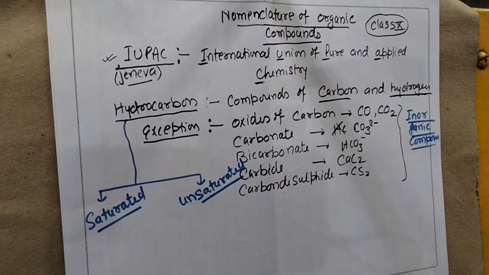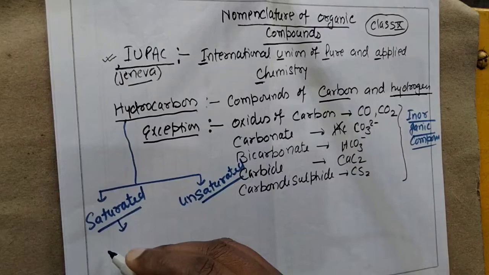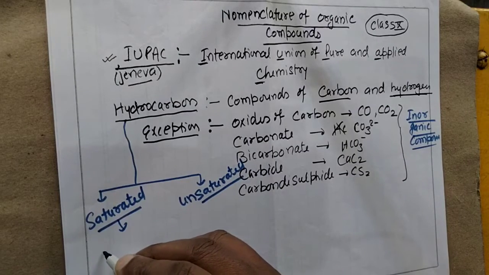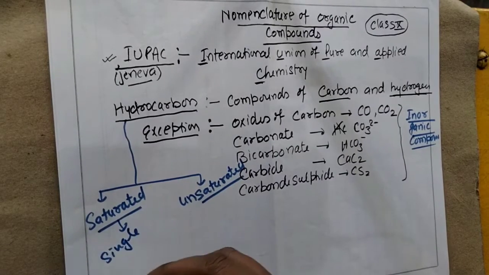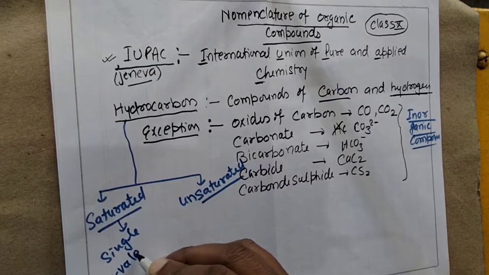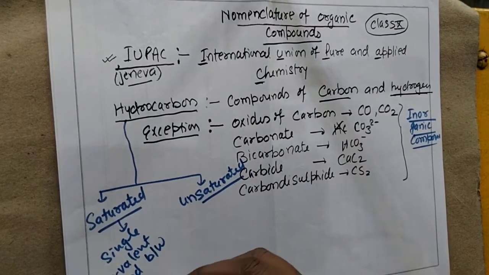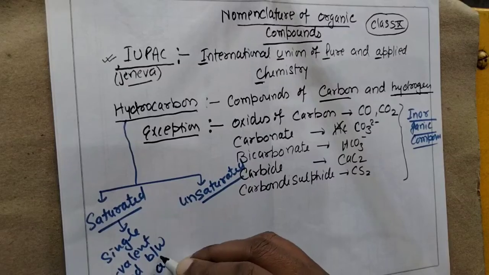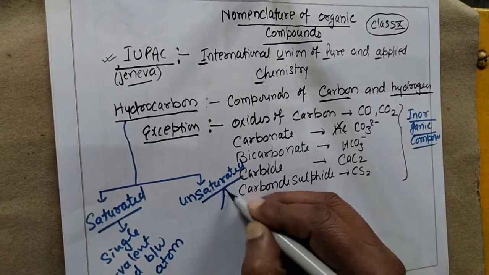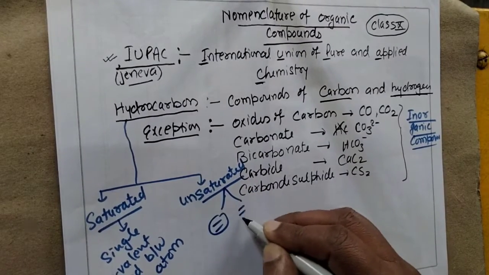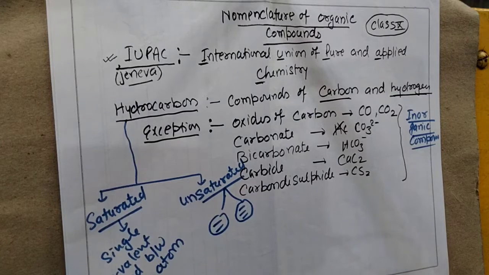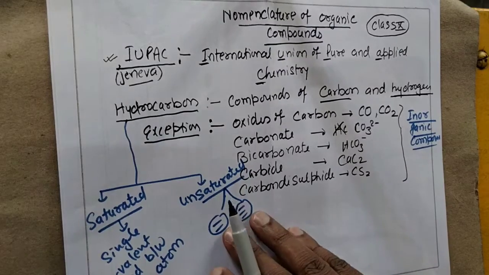Saturated hydrocarbon consists of single covalent bonds between carbon atoms. But in the unsaturated category we have double or triple covalent bonds. So in this video, first of all, we discuss the naming of saturated hydrocarbons, that is, carbon compounds with single covalent bonds. Okay, so let us start.